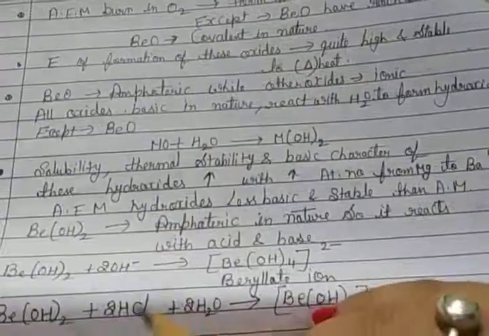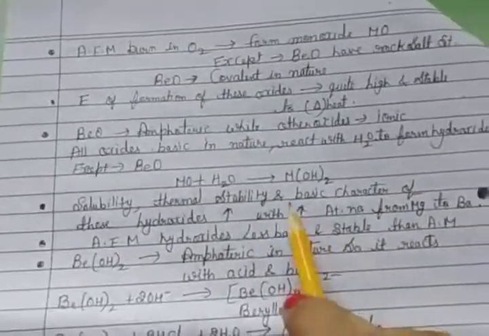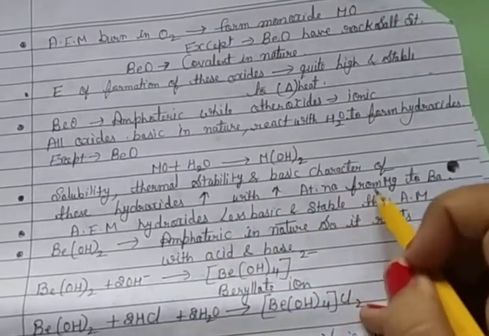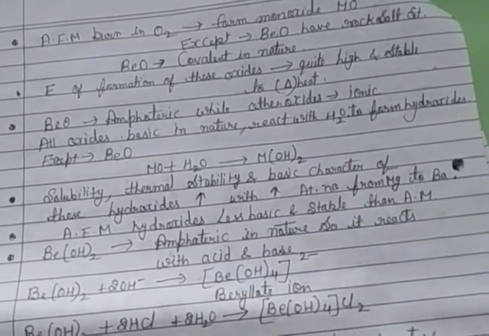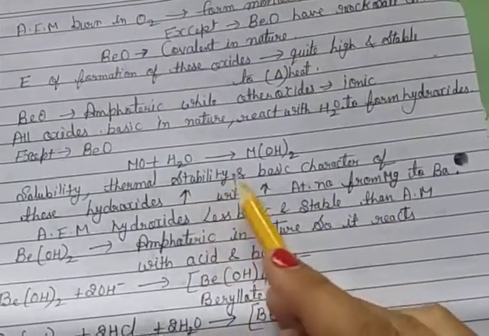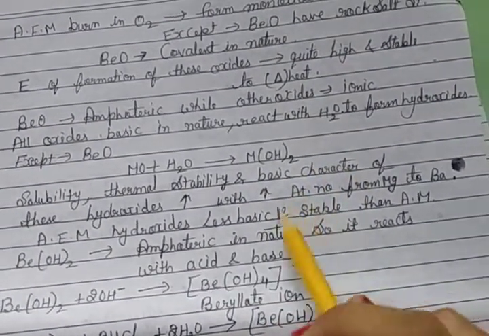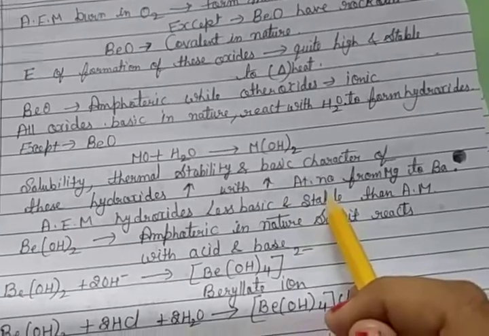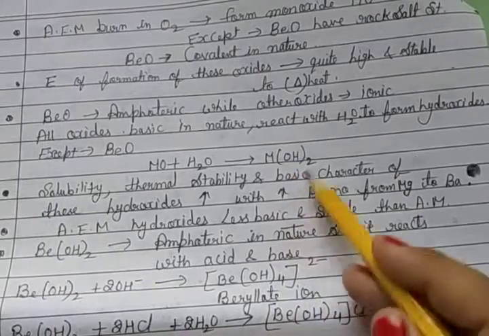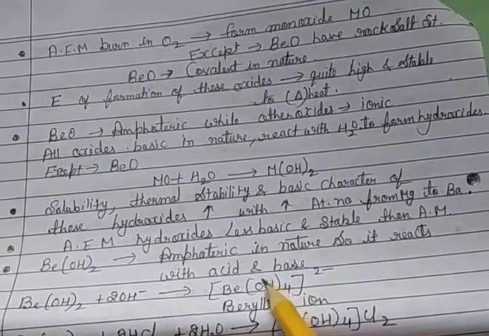The solubility, thermal stability and basic character of these hydroxides increase with increasing atomic number from magnesium to barium. Alkaline earth metal hydroxides are less basic and less stable than those of alkali metals.